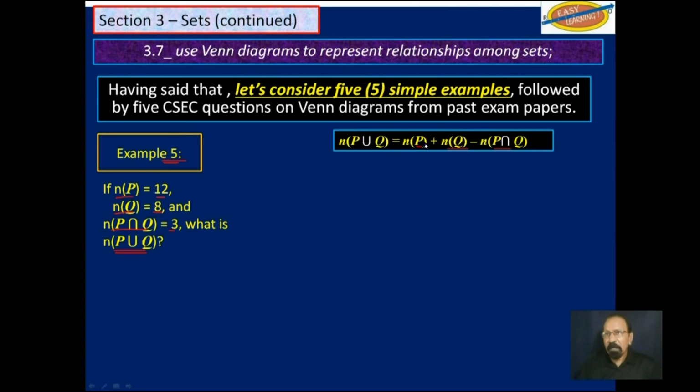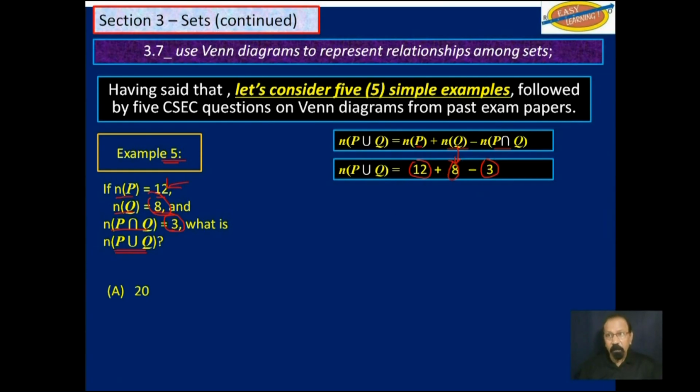So let's apply those numbers. Cardinality of P is 12, that's that. Cardinality of Q is 8, which is this. And the cardinality of P intersection Q is 3, so we put 3 there. When we work that out, we should get 12 and 8, 20, minus 3, 17.